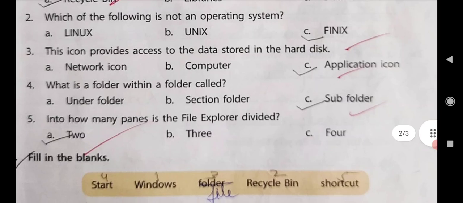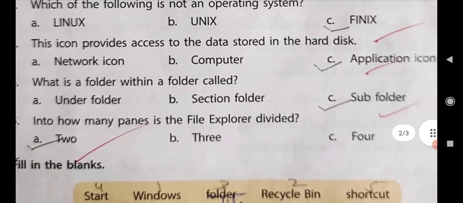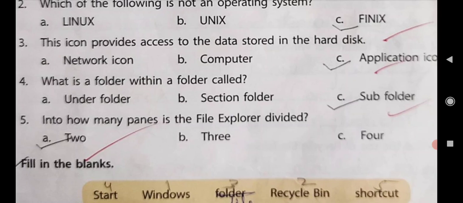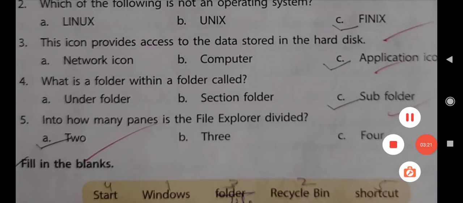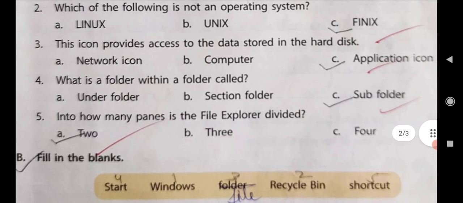After that, come to the third. This icon provides access to the data stored in the hard disk. The options are network icon, computer, application icon.